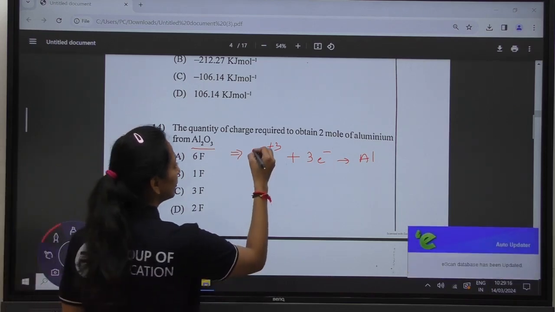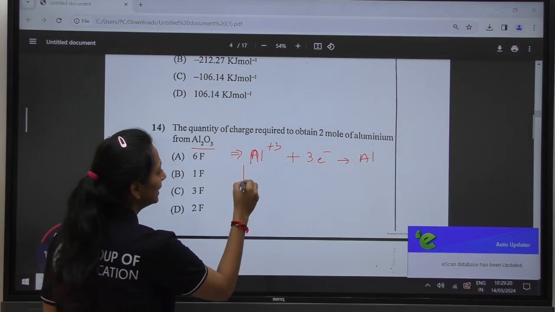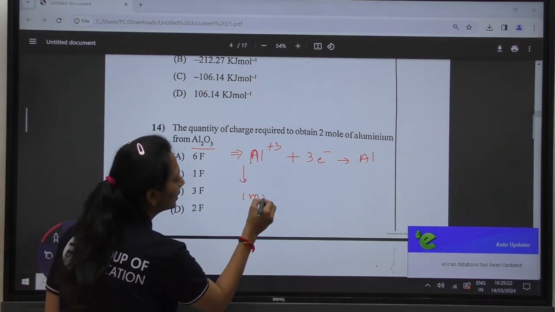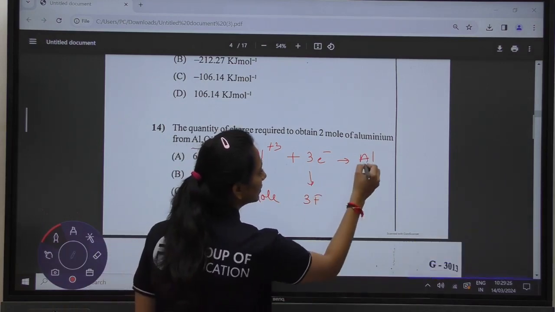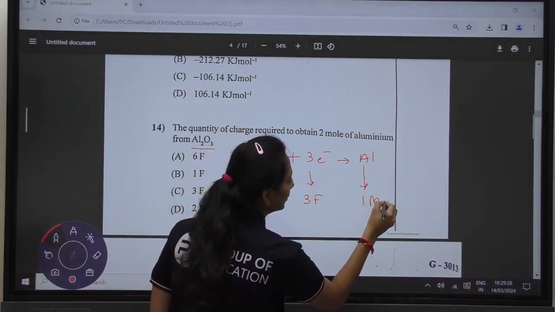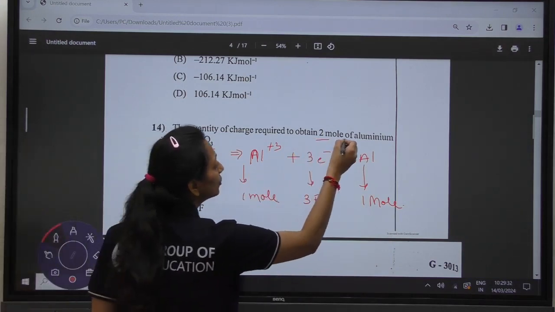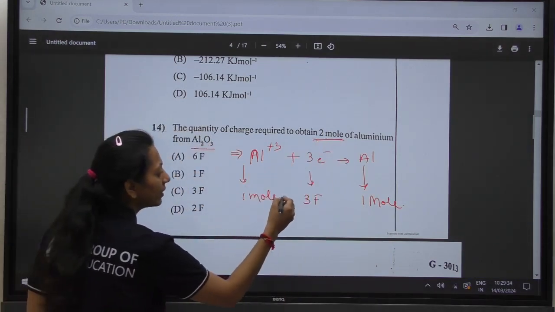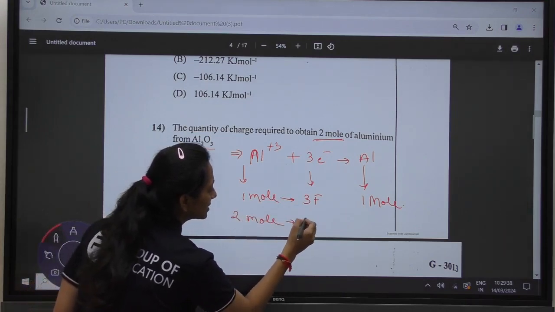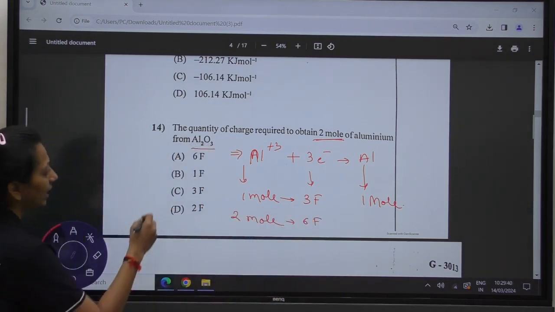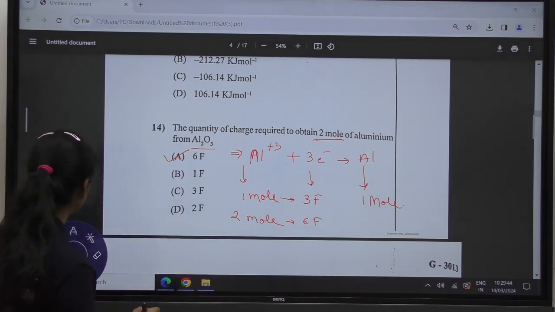In short, if we want to deposit 1 mole of aluminum, we need 3 moles of Faraday. 1 mole requires 3 Faraday charge to get 1 mole of aluminum. In the question, they are asking for 2 moles of aluminum. 1 mole requires 3 Faraday, so 2 moles require 6 Faraday. Therefore, answer A is the correct option. Moving towards the next question.